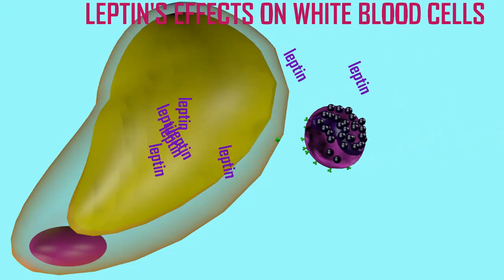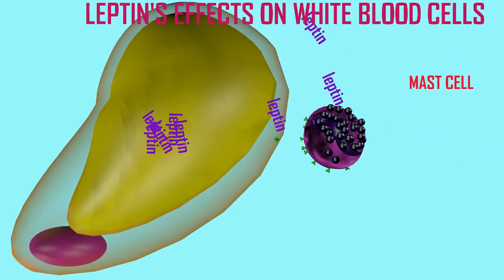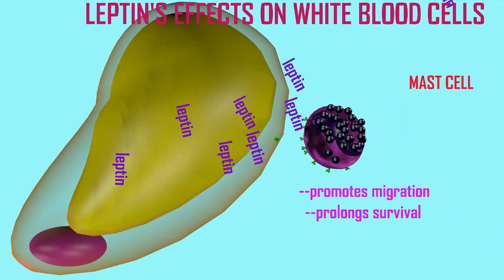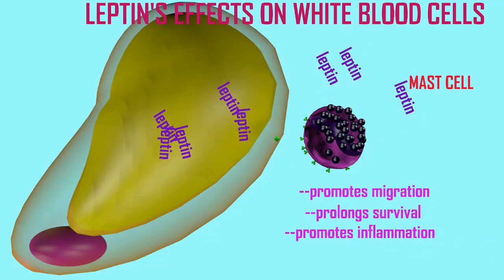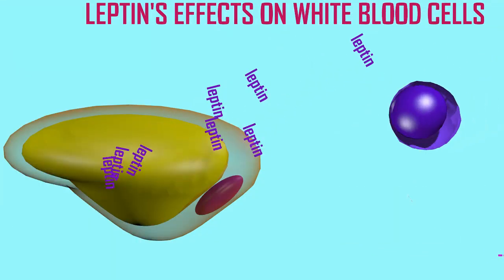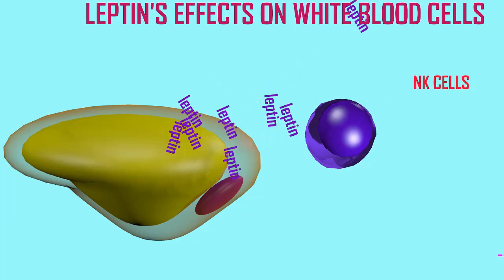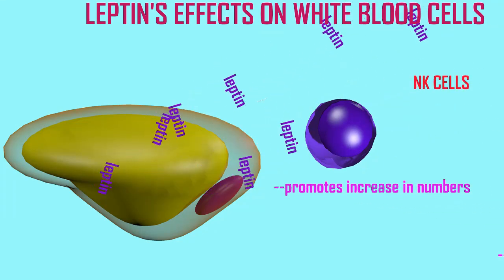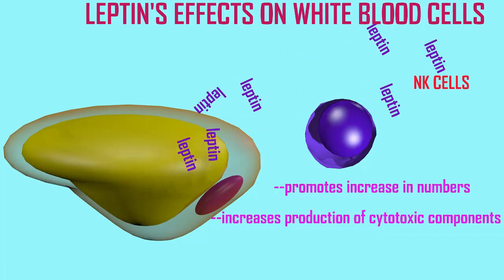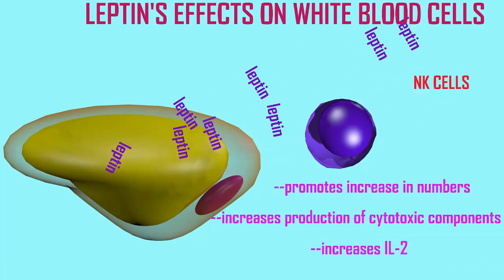Leptin promotes the migration of mast cells, it prolongs their survival, and it promotes the rate at which they can promote inflammation. Leptin promotes the increase in number of NK cells and increases their production of cytotoxic components such as perforins, and increases their production of signaling molecules such as interleukin 2.